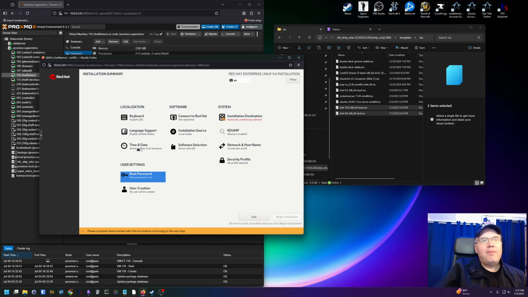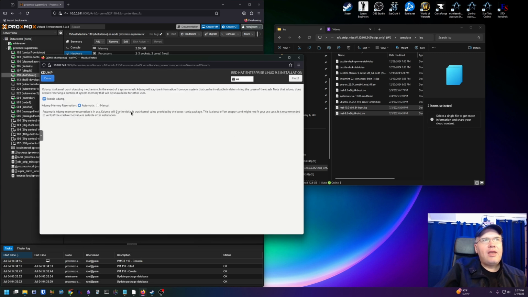Time zone is set automatically for my area, which is great. You may need to update that for your own. English, software. We'll get into software here soon. Let's work on disabling kdump. You might want this to stay enabled if you're doing any type of development work, like you're working on Java or any other application, and you need that core dump to analyze to find out why your application or code crashed.